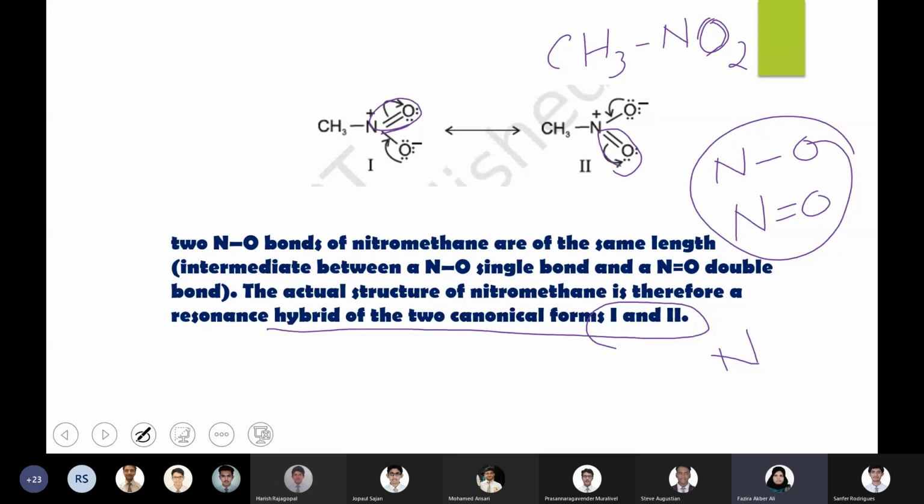So the NO bonds in the NO2 group are neither single nor double bonds, but shifting all the time. It is somewhere in between, 1.5. The bond order will be 1.5, not 1 or 2, somewhere in between. So this is not the actual structure of nitromethane. This is also not the structure of nitromethane. The actual structure is a hybrid of these two structures.